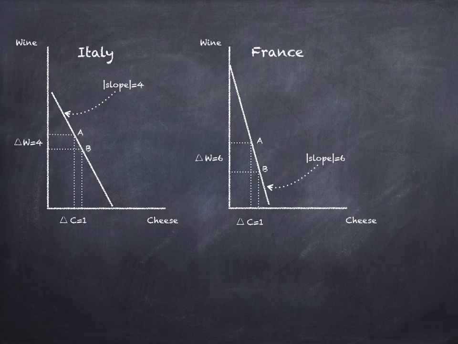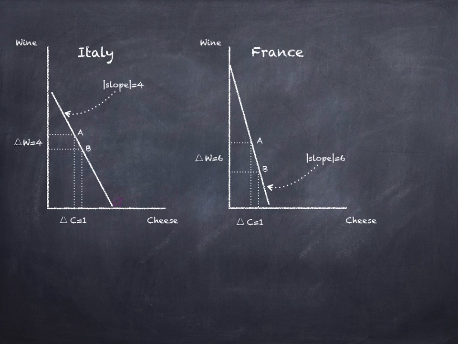And so you see the slope of the production possibility frontier reflects the opportunity cost of the good on the x-axis. We saw that the opportunity cost of producing cheese for Italy was 4, and so the slope of the production possibility frontier is 4. And we saw that the opportunity cost of producing cheese for France was 6 bottles of wine. And so the slope of the production possibility frontier shows this. The slope is 6, showing that France gives up 6 bottles of wine for each pound of cheese.